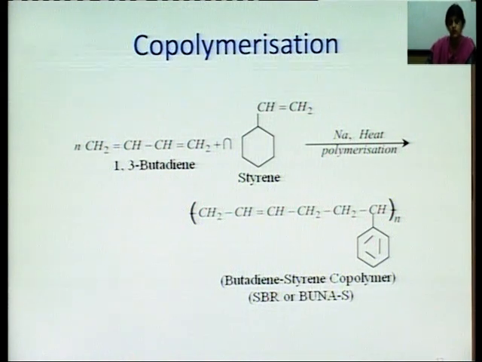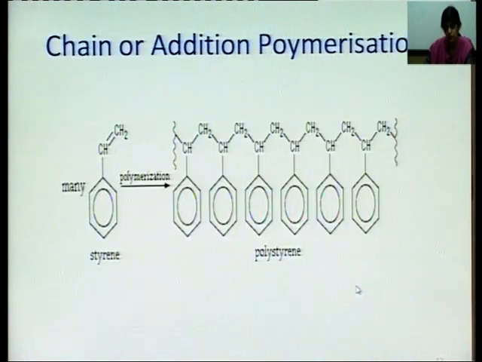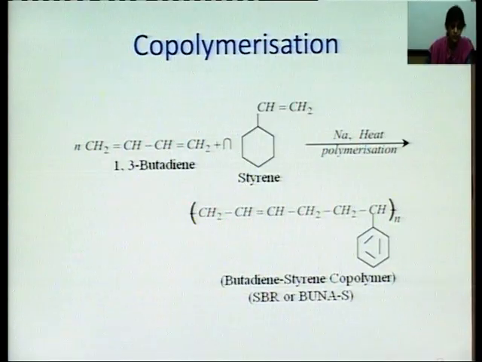This is copolymerization. In copolymerization, we have two different types of molecules adding up. This is 1,3-butadiene, this is a styrene molecule. Over here the bonding is taking place. This is the new bond that is formed. This was your butadiene and this is the styrene portion. So, both are combining together to form butadiene styrene copolymer. This process is known as copolymerization. So, we have seen what is chain polymerization and what is copolymerization.